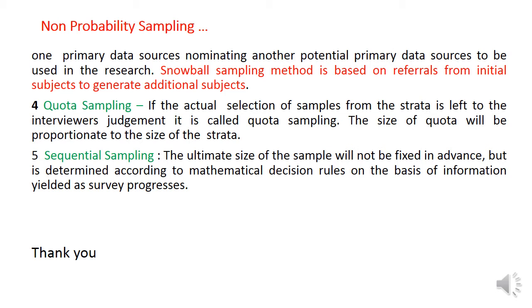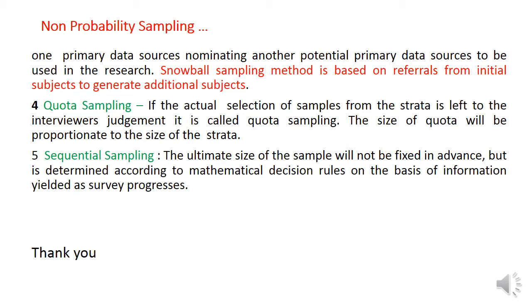For example, in a class there are 50 students, 30 boys and 20 girls. So we want to select representative samples from each group. So we will select more students from the boys category and fewer students from the girls category based on their proportion. So quota sampling is also a non-probability sampling.